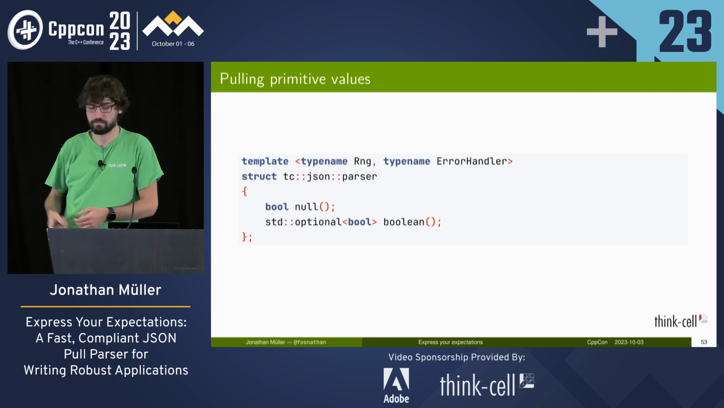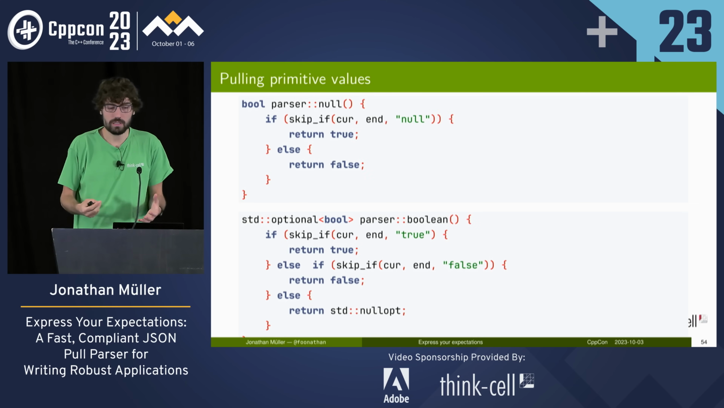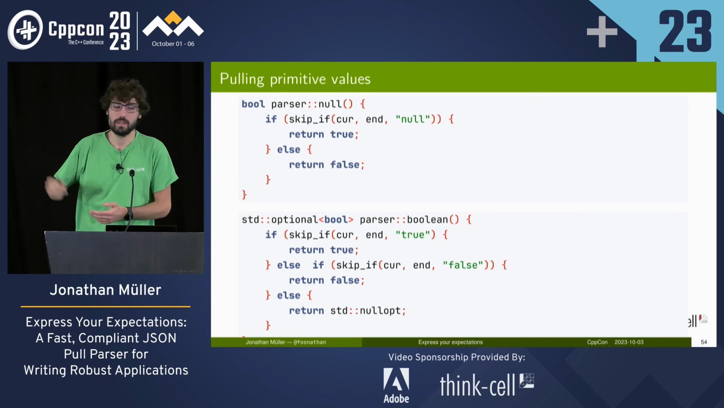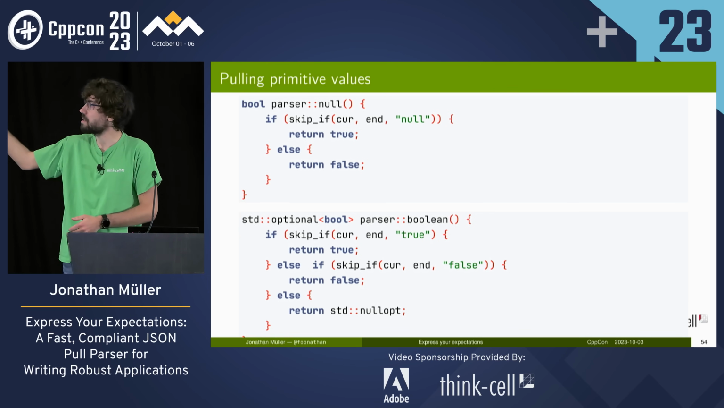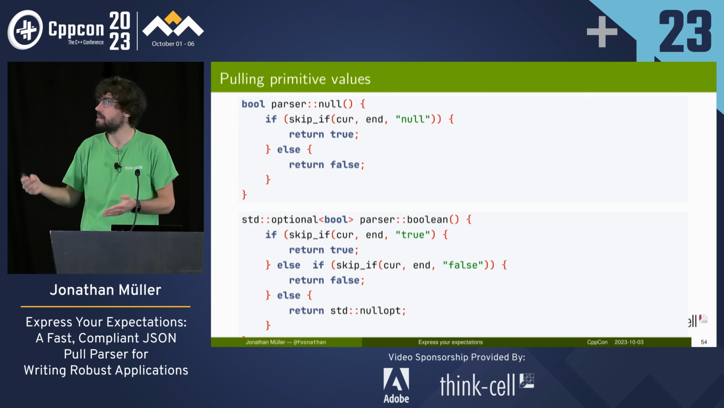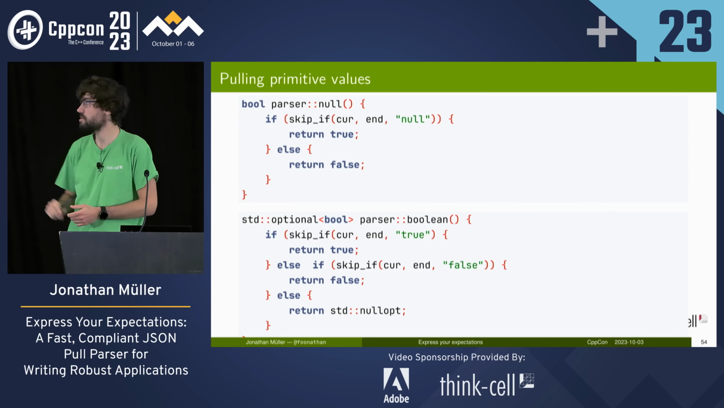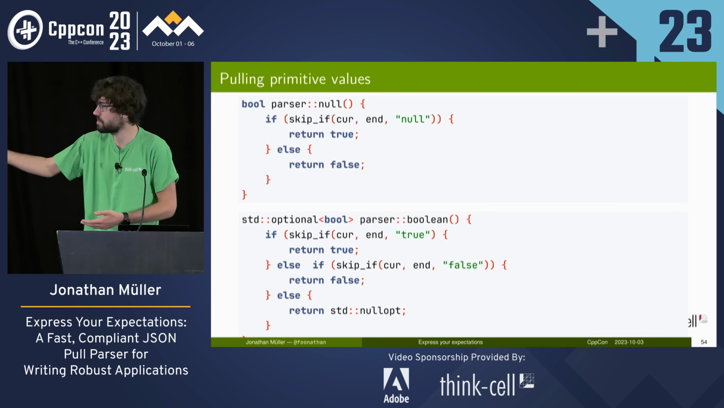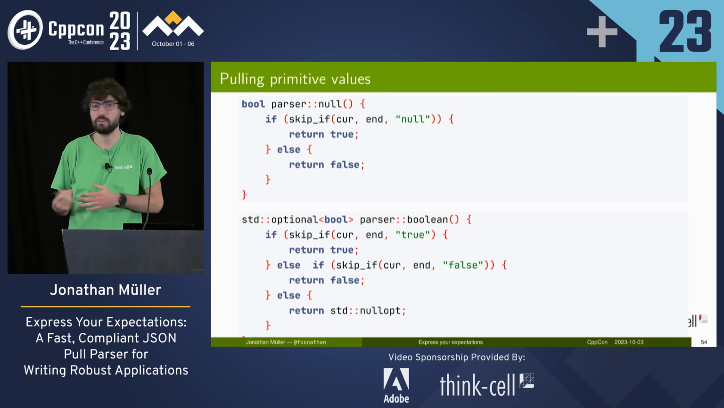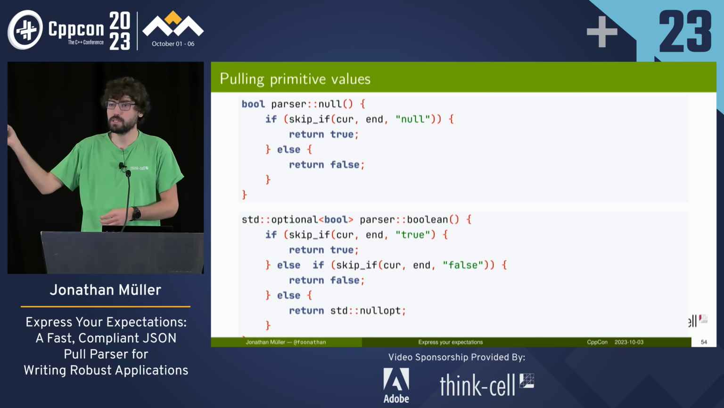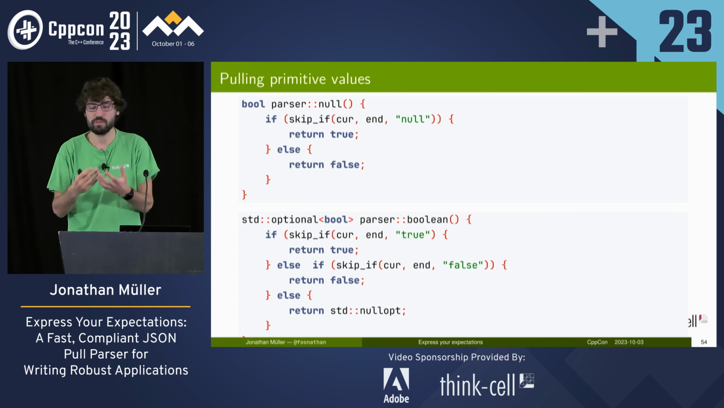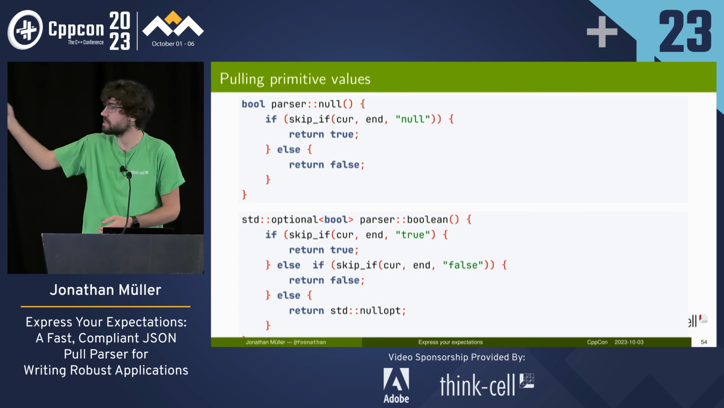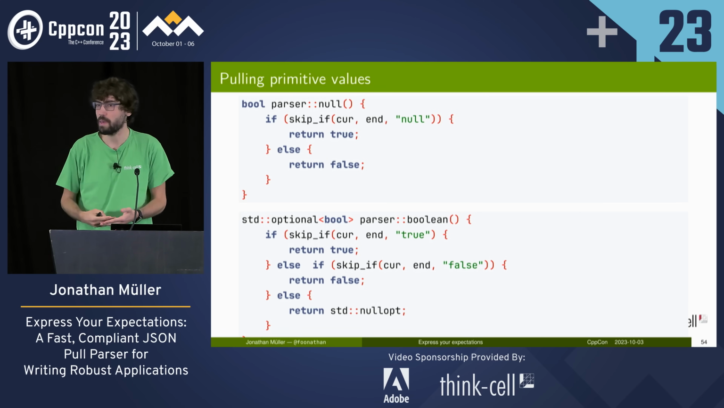Or an optional void. And for the implementation, the parser just needs to maintain two pieces of data, the current position and the end. And for null, we say, okay, if we can skip the string null, then we found null and return true. Otherwise, we return false. And for the Boolean, we skip true or false and return the appropriate value or null out. And as you can see, the difference to the range pull parser is that with the range pull parser, we've got a single thing, next: give me the next item. But with JSON, we've got different kinds of values. So we've got different kinds of methods, one for each item.